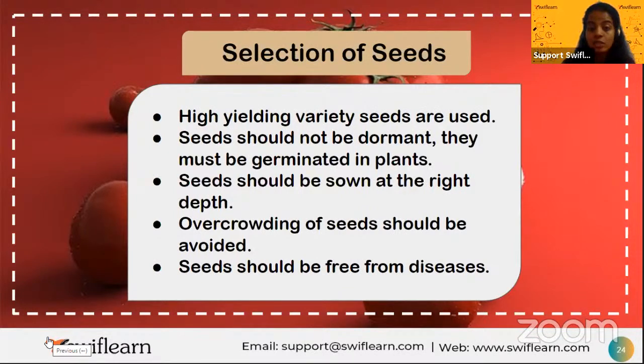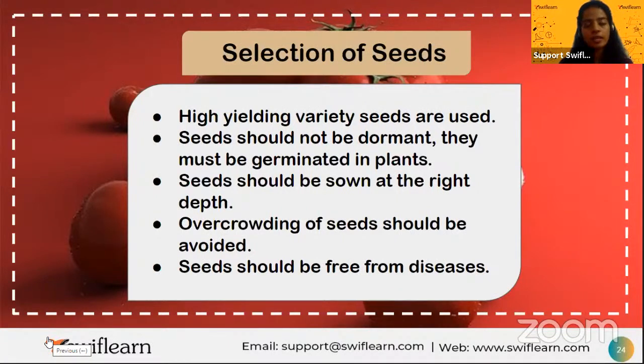Well, seeds should be sown at the right depth. It should not be in the upper layer of the soil. It should be in between the second and the third layer of the soil. You should dig the soil till then, and you can sow the seeds. Then overcrowding of the seeds should be avoided.